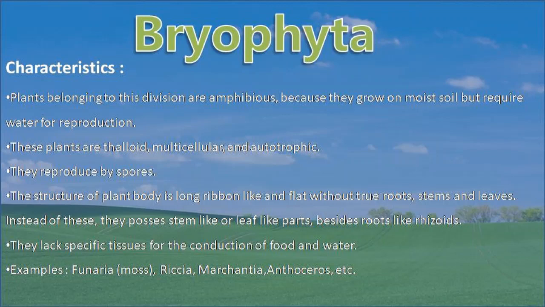After that, many examples are there: Funaria, that means moss, which you see on old walls, Riccia, Marchantia, Anthoceros. All these are examples of Bryophyta.